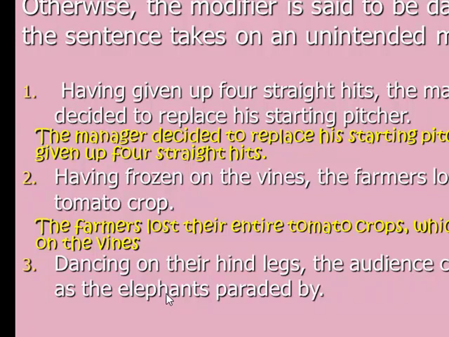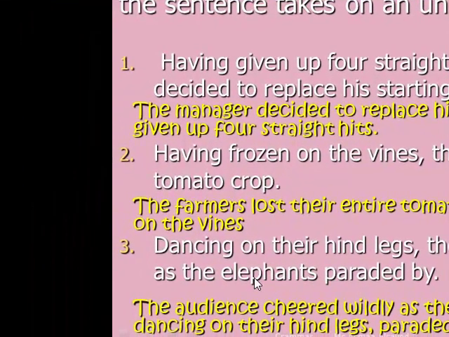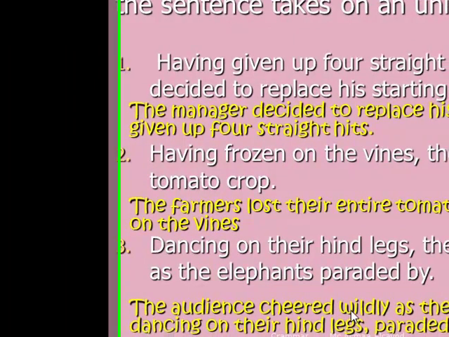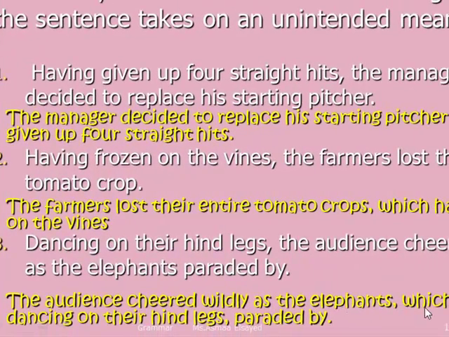What you need to fit the sentence: The audience cheered wildly as the elephants, which were dancing on their hind legs, paraded by. I use this as a non-restrictive relative clause because it gives me extra information about the performance of the elephants.